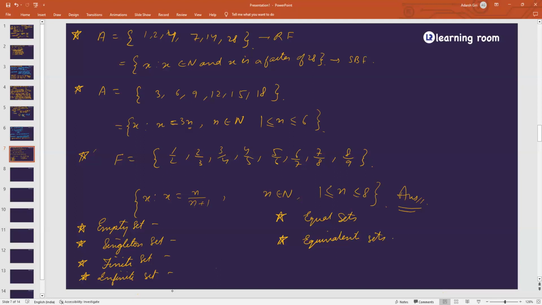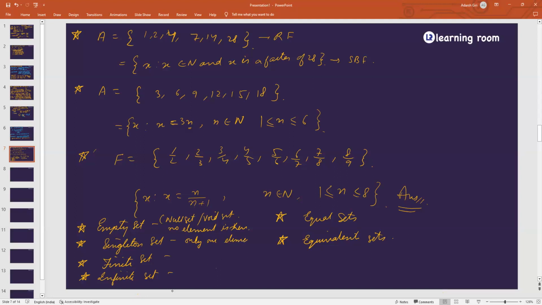So what is empty set? Null set contains no element. What if I say that A is a set of X where X belongs to N and X is less than 1? Name the elements there. An empty set, null set. Exactly, that is also called null set or void set. No element is there. I'm just writing the definition scripts because you don't need to define them in the exams. So empty set is what? No element is there. Singleton set, only one element.